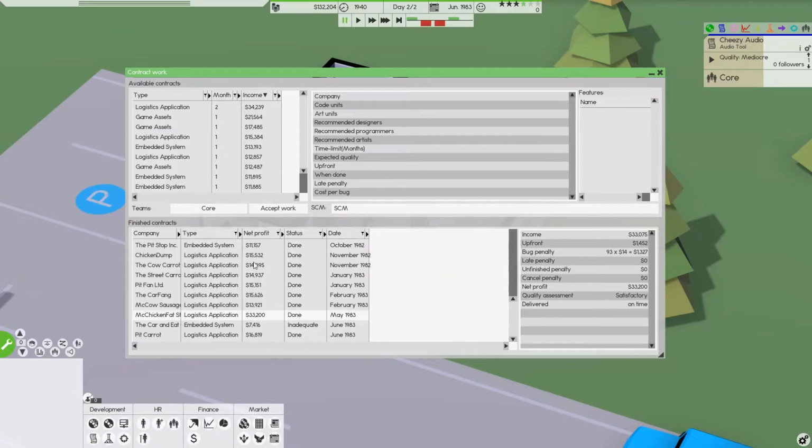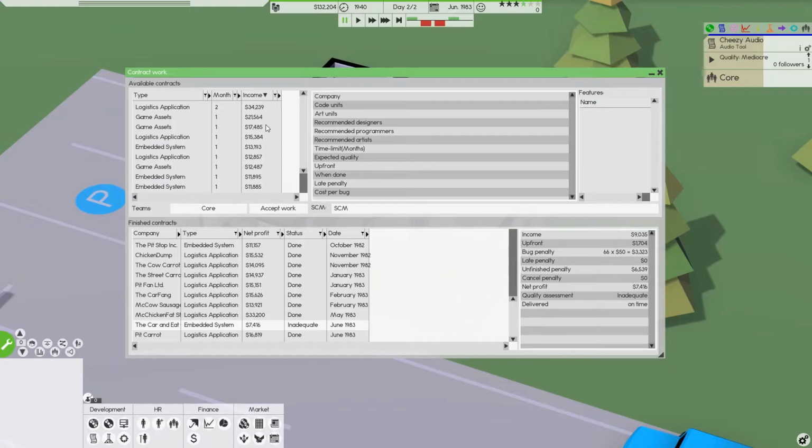Let's check that out. That one was really off. What happened with this one? 66 bugs. Huge unfinished penalty. I know I didn't have the code done. We had a lot of bugs. An embedded system. We've done embedded systems before. I wonder what we needed on. Oh, one of our developers is out. Vacation. Duh. It said that right in the beginning.